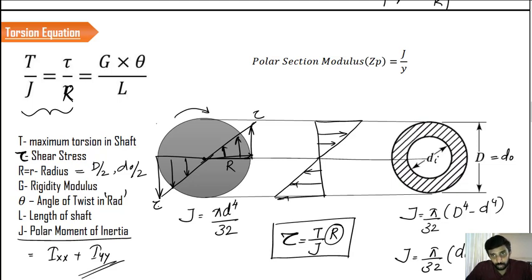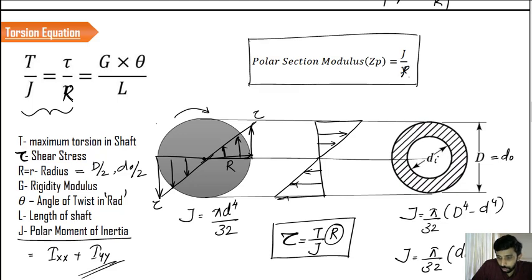If you take the ratio J by R, this is called the polar section modulus ZP, which is used to compare the strength. So if you take the value of J by R as the polar section modulus ZP, it will indirectly give you the value of the strength.